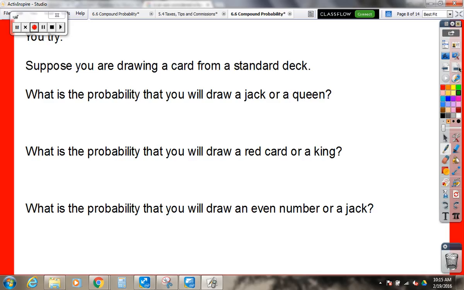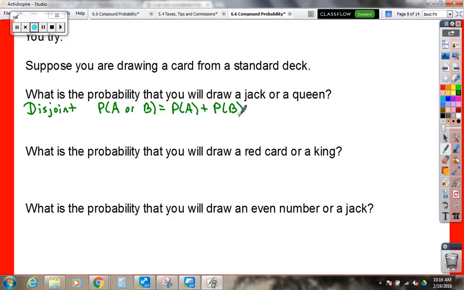Are those events disjoint or overlapping? Olivia, what do you think? Can a card be a jack and a queen at the same time? No. To be overlapping, they have to be the same thing at the same time. So this would be disjoint, which makes it the easy formula: probability of A or B equals probability of A plus probability of B.